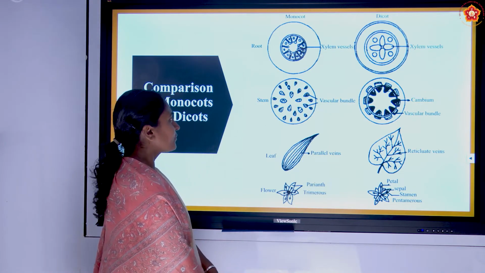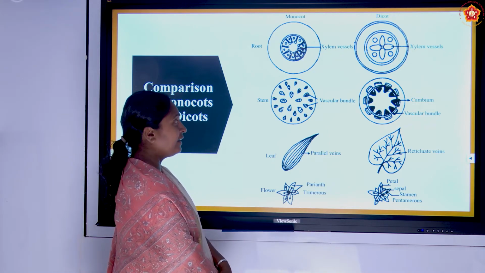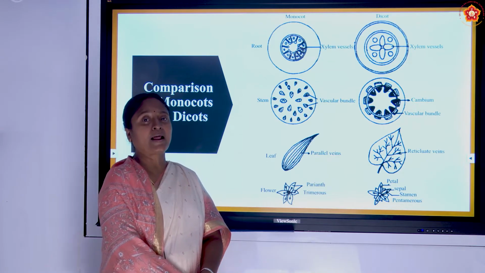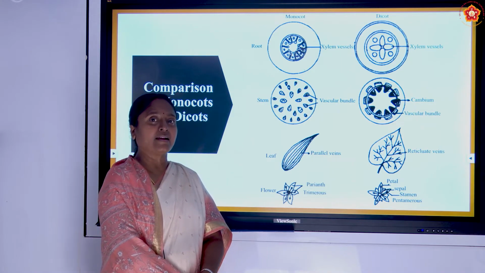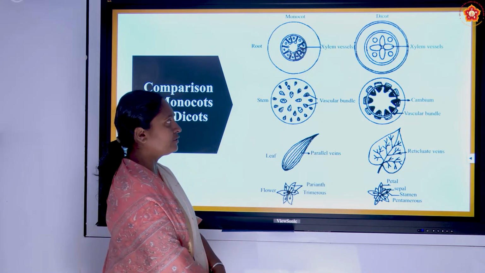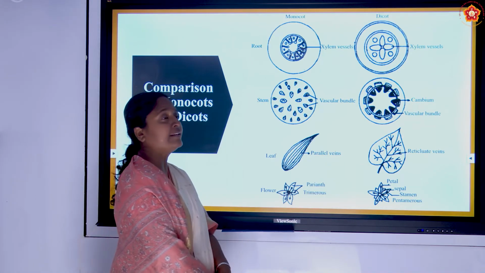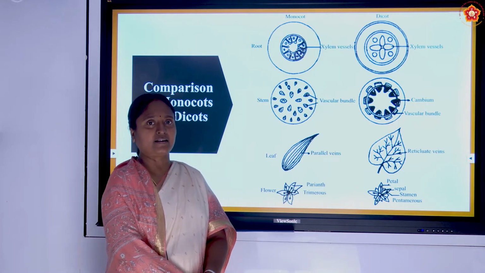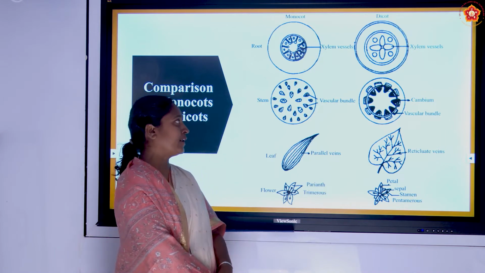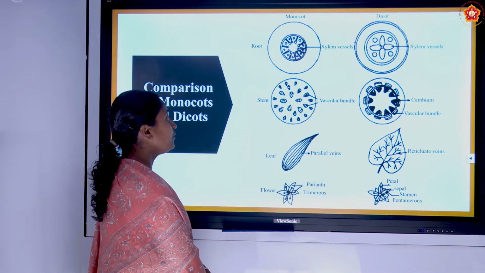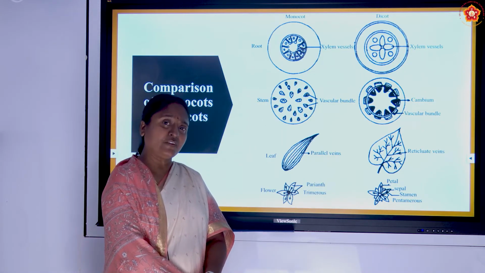When we talk about the stem part, we can see the vascular bundles present, but in dicots mostly these plants are very big and also woody. In this plant we can see secondary growth and also the cambium tissue, and the vascular bundles are very regularly arranged in a circle. That is how a dicot plant has its vascular bundles. When we talk about the leaf, we can see the major difference between a monocot and dicot in its venation.